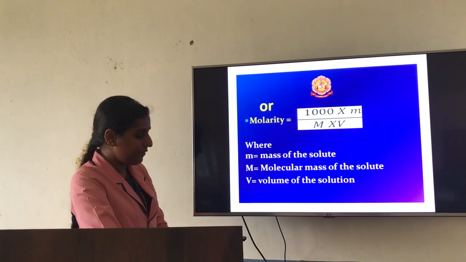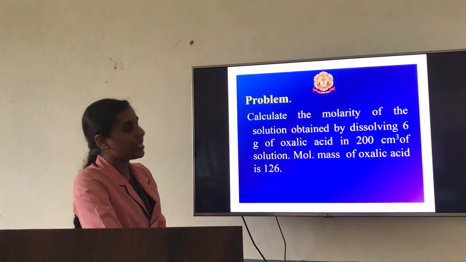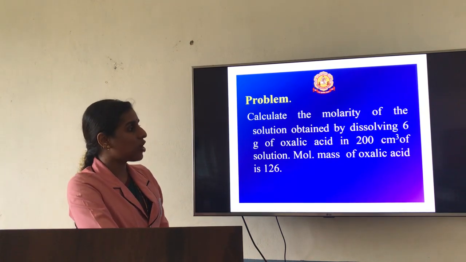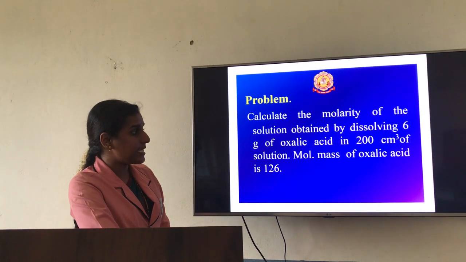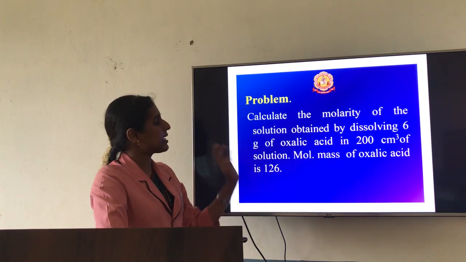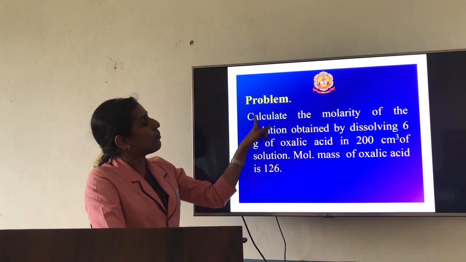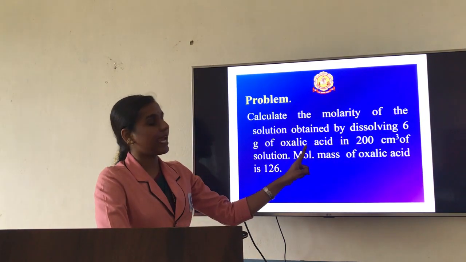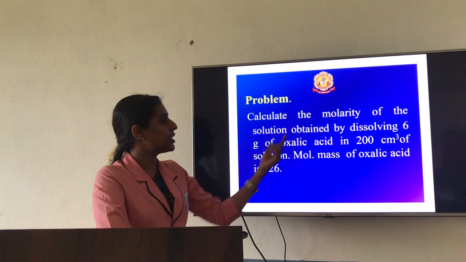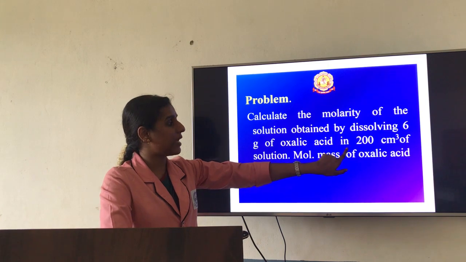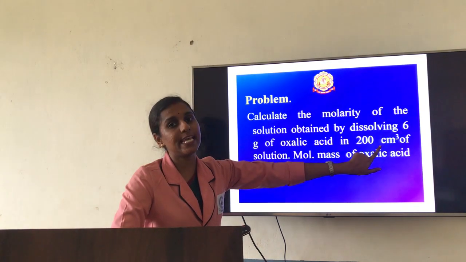Based on this concept, we'll see a problem. Calculate the molarity of the solution obtained by dissolving 6 gram of oxalic acid in 200 cm cube of solution. The molar mass of oxalic acid is already given, that is 126. What is given in the question? You are supposed to find the molarity of the solution by dissolving 6 gram of oxalic acid, which is the solute. The solute mass is given, as well as the volume in terms of cm cube.